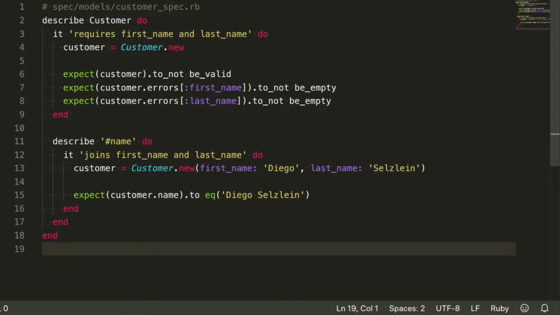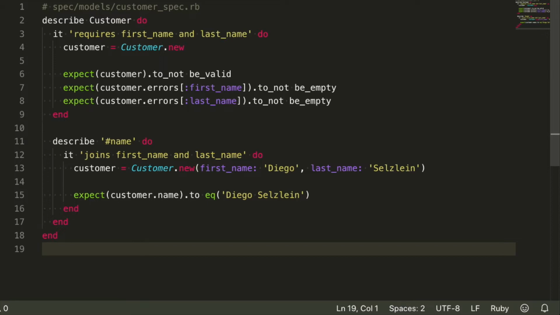We don't need to test Active Record, and that name method should be covered by other kinds of tests that I'll show you soon. Writing too many tiny detailed tests can easily turn out to be a burden to maintain. You will end up with a huge test suite that tests almost every method you have. You do not need to test everything. If you do that, there will be a time you will need to move a method around, maybe into another class, and then certainly one, but probably several, tests will start failing. The same happens when you rename a method or a class.